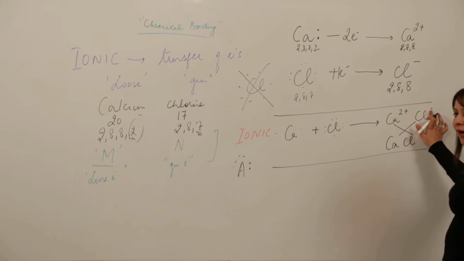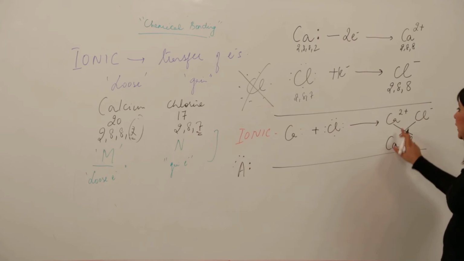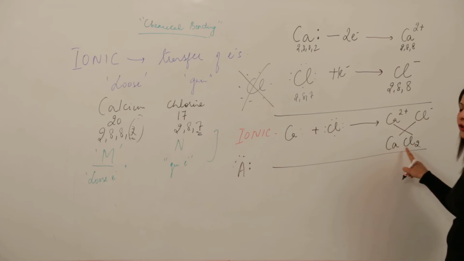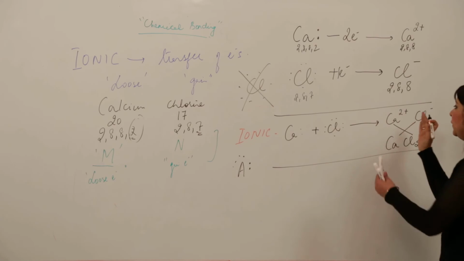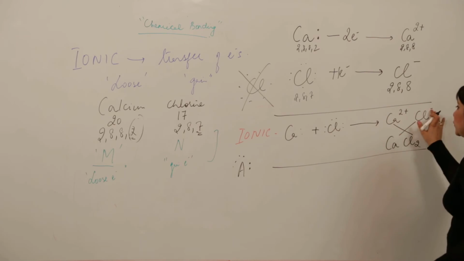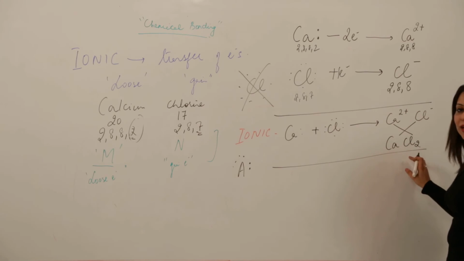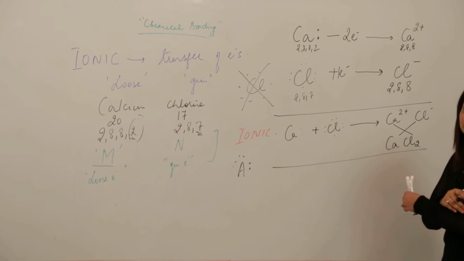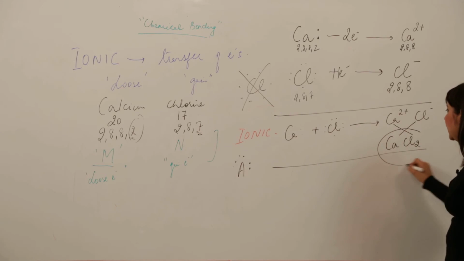So it has got 1, so there is no need to write 1, and it has got 2, so we just write 2. Don't use plus minus signs while writing at the bottom. They are just there so that the metal comes first and the non-metal after. Just mention them there, not after crossing. After crossing nothing is mentioned as positive or negative, just crisscross them with their valency. So it becomes CaCl2.